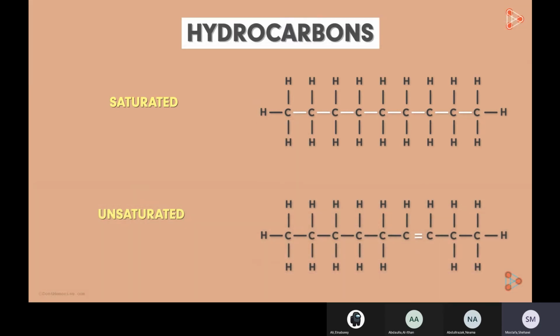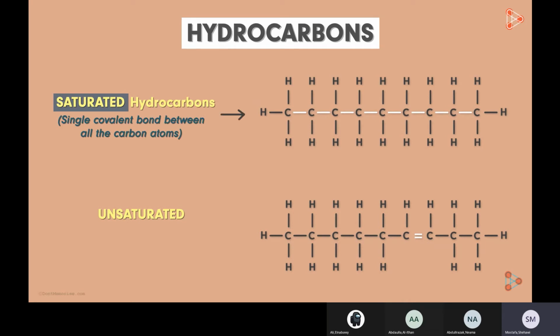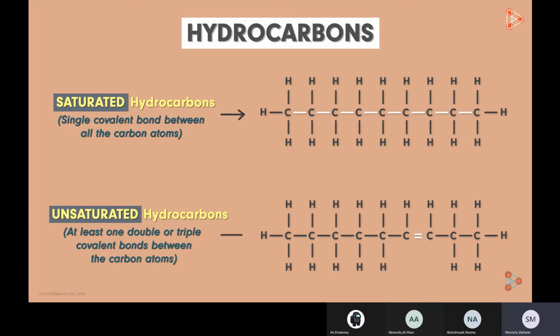That is why they are referred to as the saturated hydrocarbons, those with a single covalent bond between all the carbon atoms. We can see that all these are single covalent bonds here, and the others are called unsaturated hydrocarbons, that is, those having at least one double or triple covalent bond between the carbon atoms. Here we can see one double covalent bond between two carbon atoms, hence unsaturated.